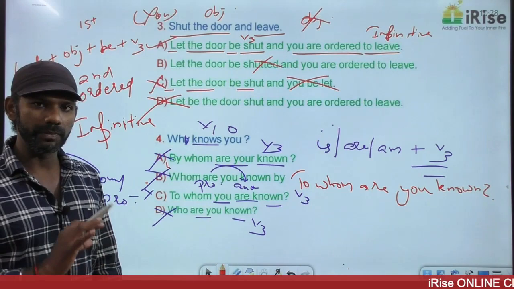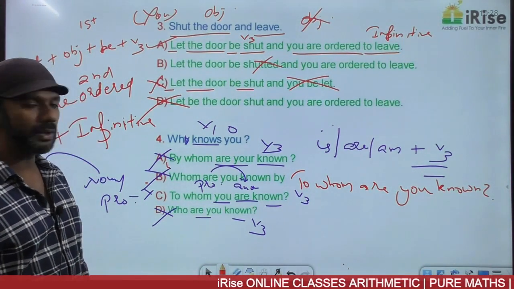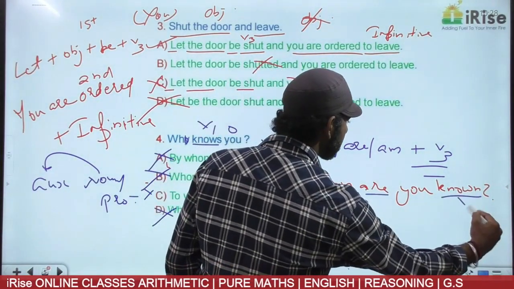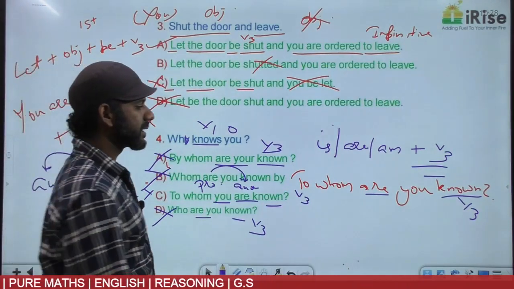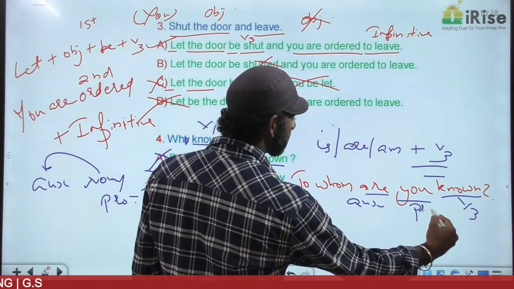It must be to whom, not by whom, because I am known to you. To whom are you known, question mark? Are you known is are plus V3, simple present. This is an interrogative sentence. Are is the auxiliary verb here. You is the pronoun here.